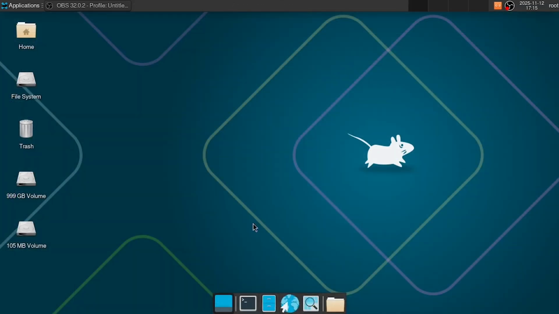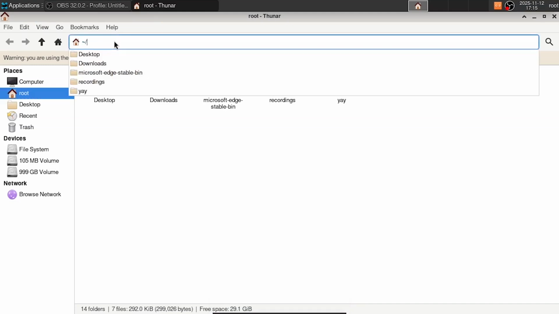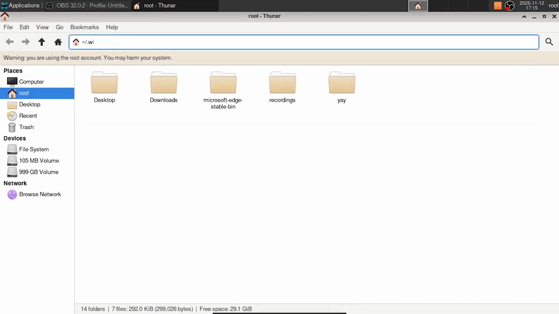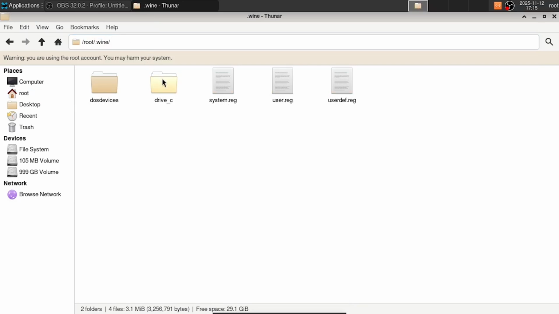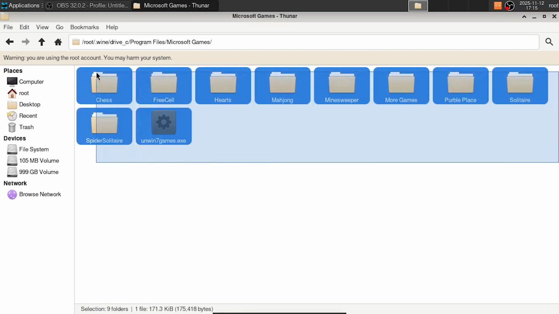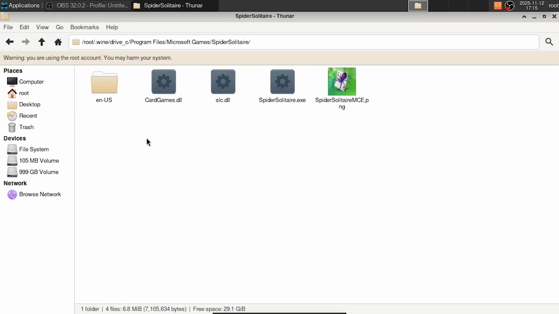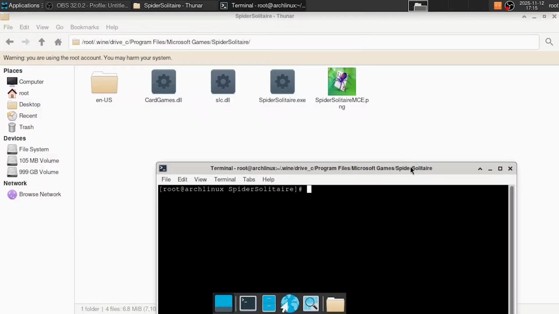Alright, so I was asking myself where the installer dumped these files, and it turns out that Wine actually has its own sort of folder, if you can understand me, and that's where we will go. I believe the games are in program files. Again, you have to excuse me for this, but with my very limited experience with Linux, I don't yet know if Wine places any sort of shortcuts of installed Windows apps, or if I could make myself any. Well, I obviously can, but for now let's just run the games.